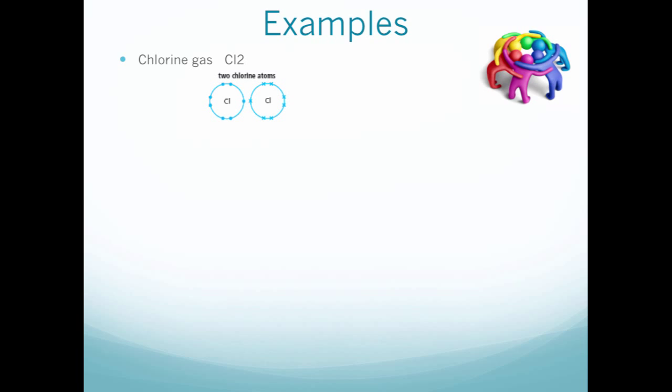So you will have two chlorine atoms. What does that look like? What is it going to look like when they join together? You can take a look. This chlorine has one single electron. The other places have been filled up already, right? So this one is left with one single electron. The other one is formed with one single electron as well. So they form a pair. They join up like this.